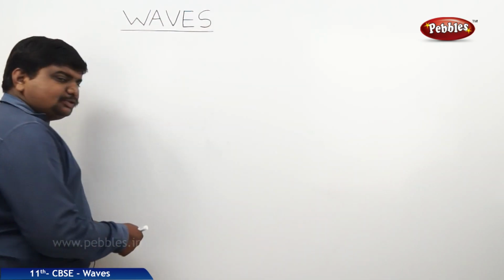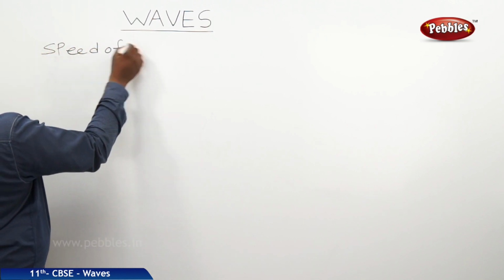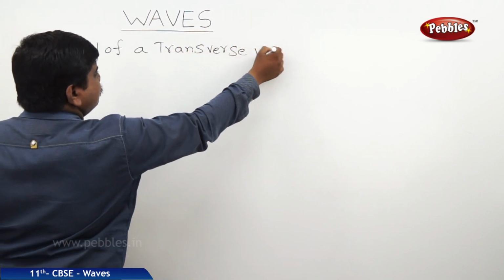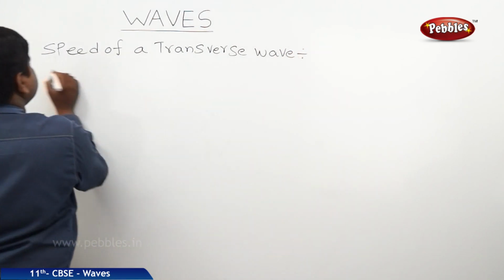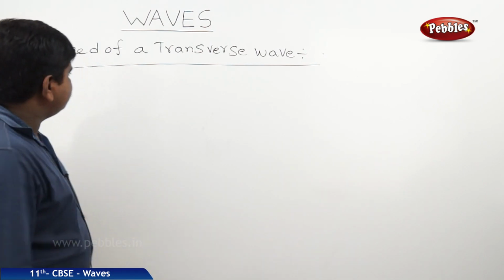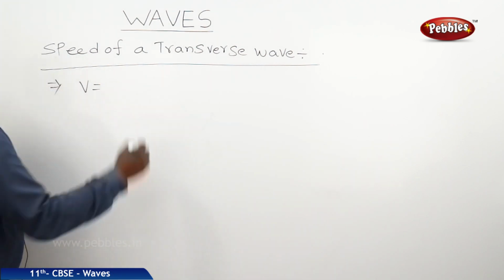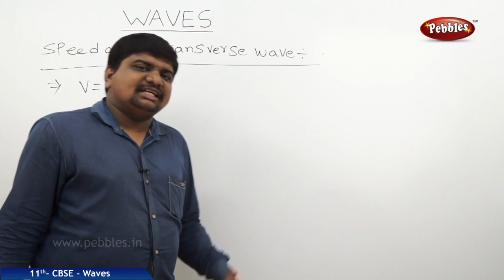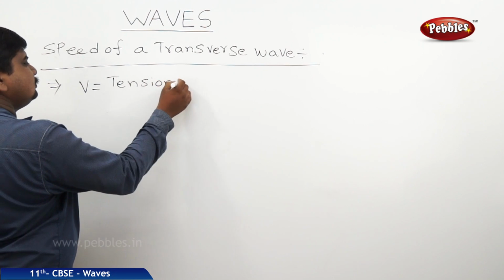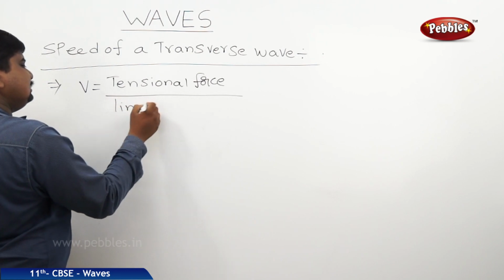The next concept is the speed of a transverse wave. The velocity of a transverse wave passing through a string is defined by the tensional force by the linear density.